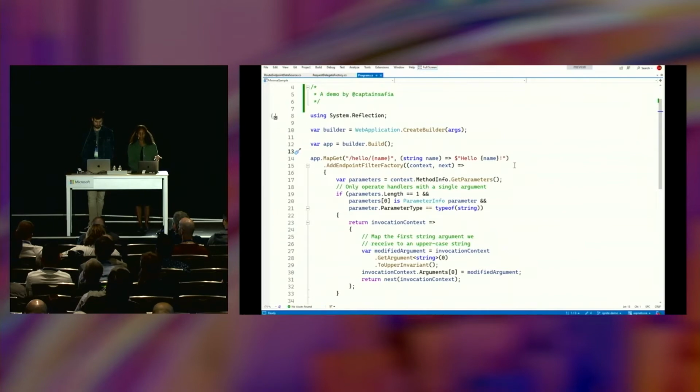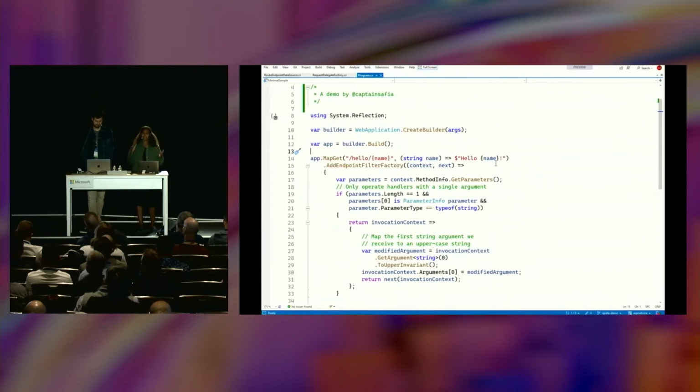I've got a minimal application as well. It's that Hello World sample that Stefan showed earlier, but I've done a few modifications on it. I've introduced a name route parameter in my route here, and that's mapped to a name parameter in my handler, and this handler here is just going to print out hello name to the user. Now, what's special here is that I'm invoking add endpoint filter factory. This is a new extension method that's shipped as part of our APIs in .NET 7 to register an endpoint filter.